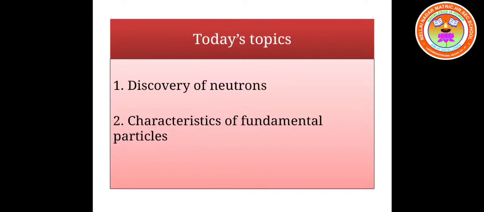They are not only called fundamental particles but also subatomic particles, because these particles are present inside the atom. Electrons were the very first subatomic particles to be discovered, by the scientist J.J. Thomson.